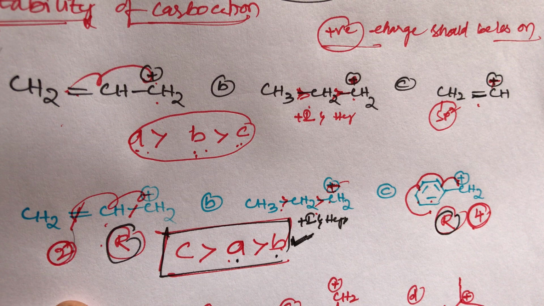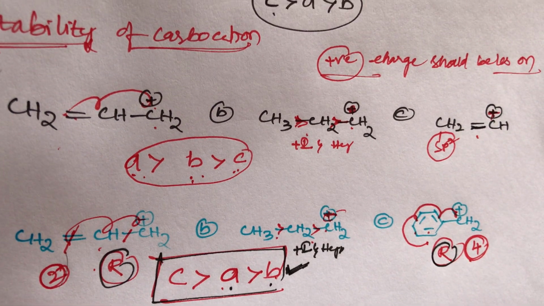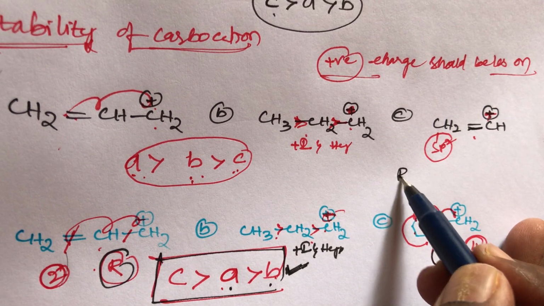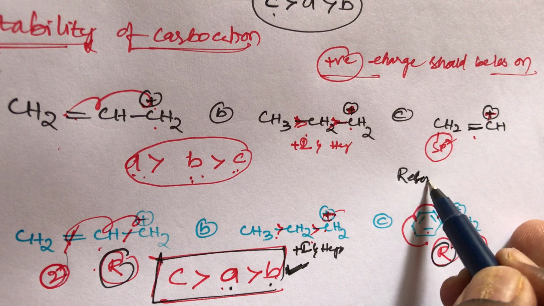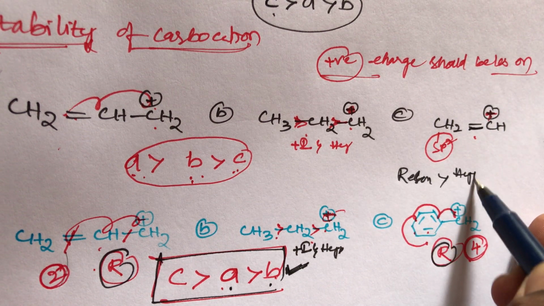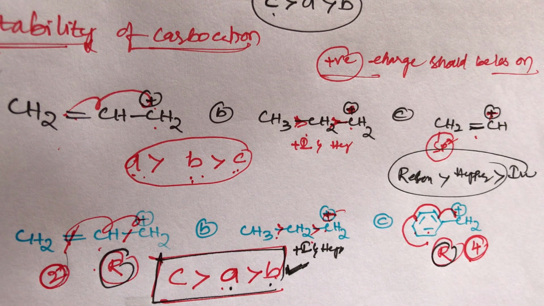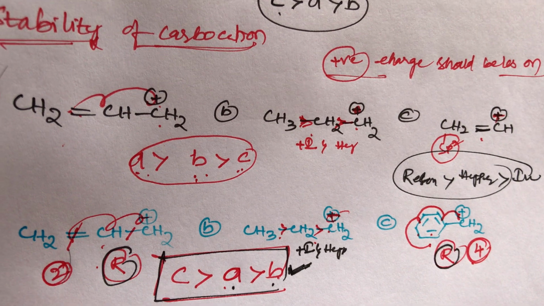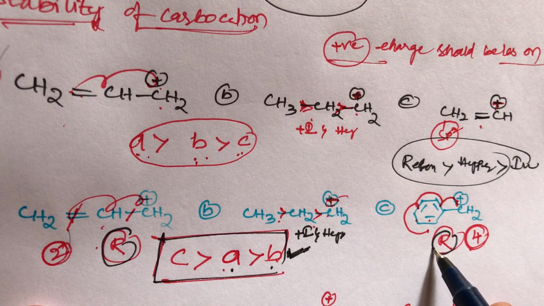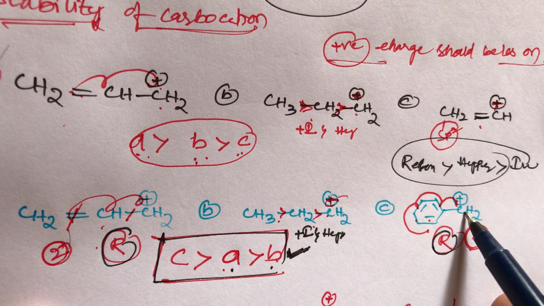We know the stability order of carbocation, the priority order, student: first priority goes to resonating structure, second priority goes to hyperconjugation, third priority goes to inductive effect. So resonating structures, two structures are possible. Out of these two structures, which one is more stable? C compound. Why? Because of the greater number of resonating structures.